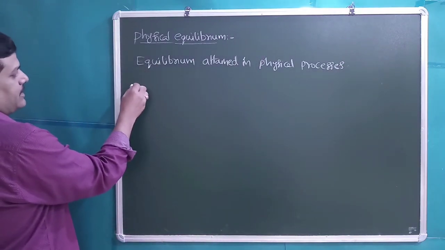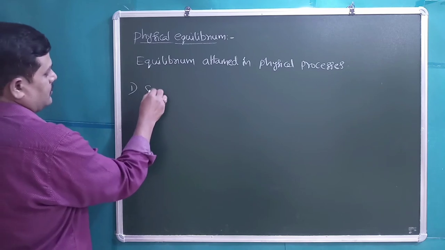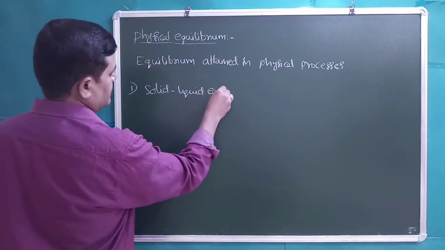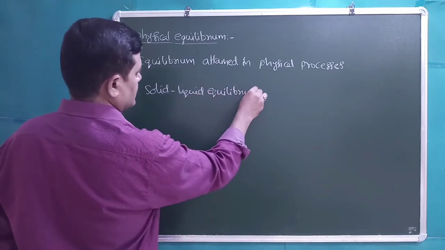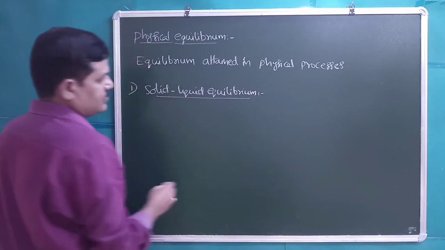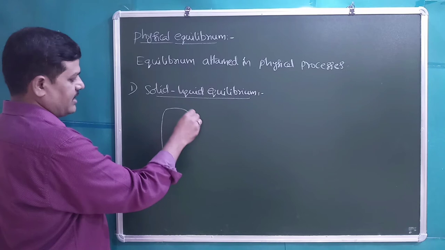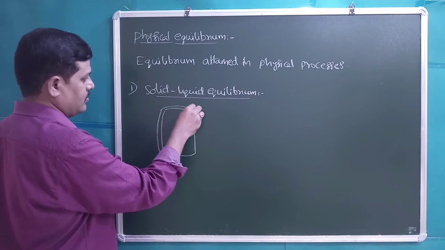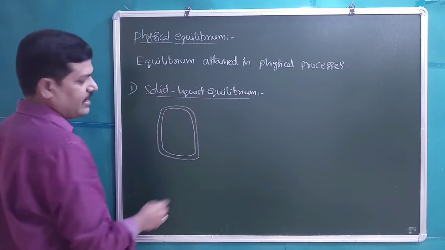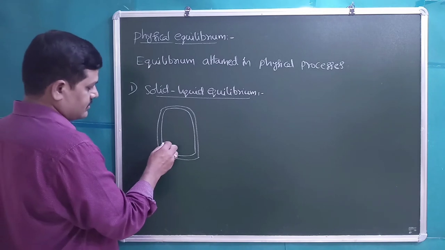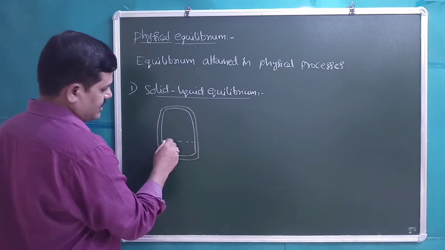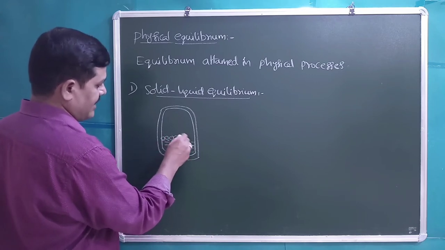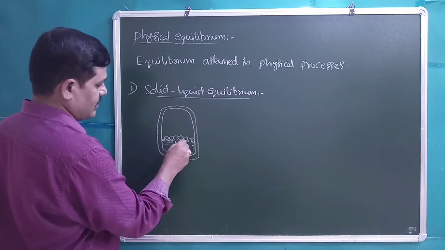First type of physical equilibrium is solid liquid equilibrium. Assume there is some well insulated container in which no heat transfer, no mass transfer is allowed. In this we have some water and some ice.